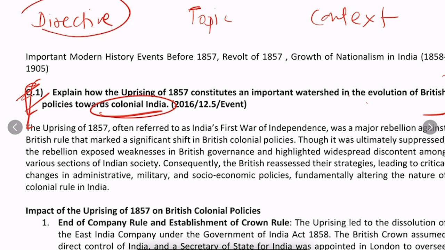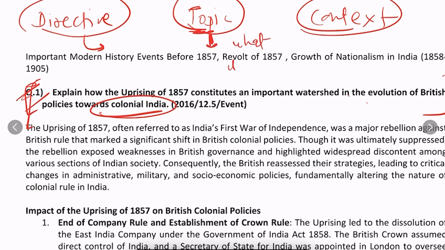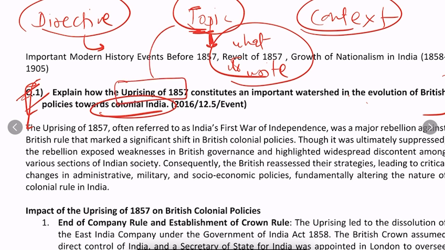The directive shows the direction of the content, in which direction the content must flow. The topic is the main theme on which we have to write the content, and the context shows us what the boundaries are. The topic tells us what to write. For example, here the uprising of 1857 is our topic, so we have to write about the uprising of 1857.